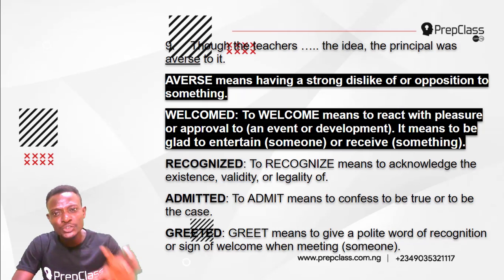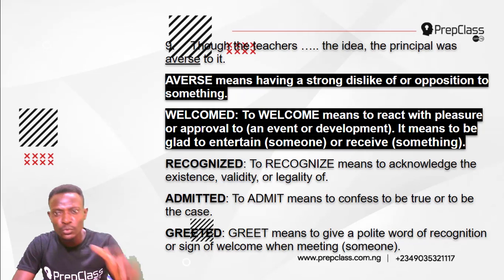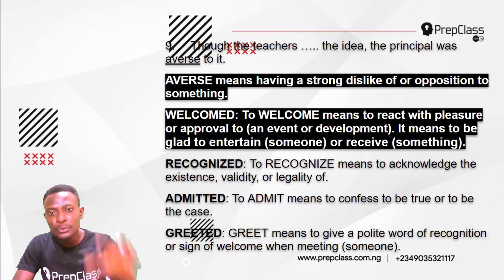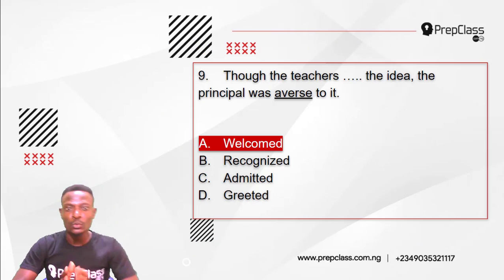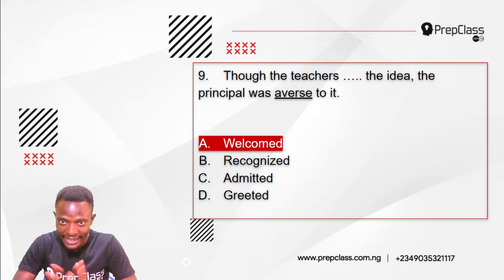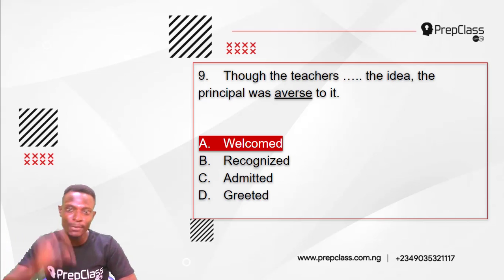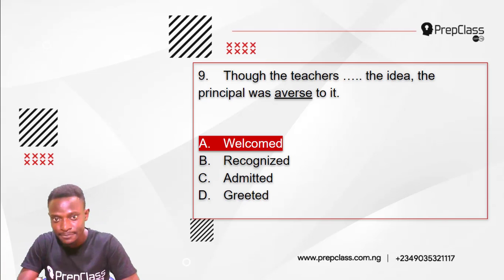Averse means having a strong dislike of something or opposition to something. Welcomed means to react with pleasure or approval to an event or development. So the answer to this question is option A. Though the teachers welcomed the idea, they approved of the idea, the principal was averse to it. The principal was in opposition to the idea.